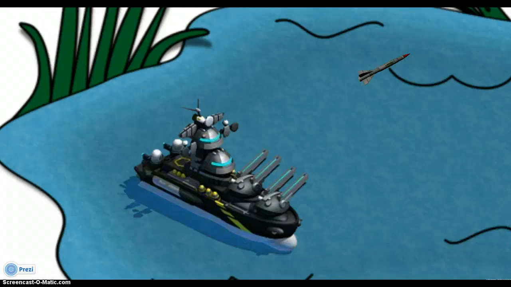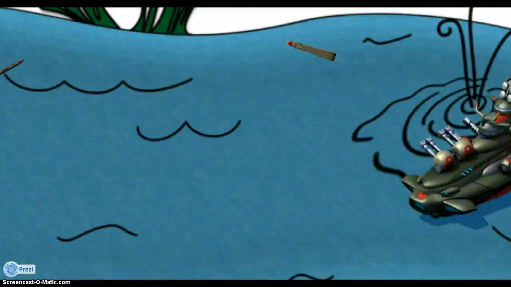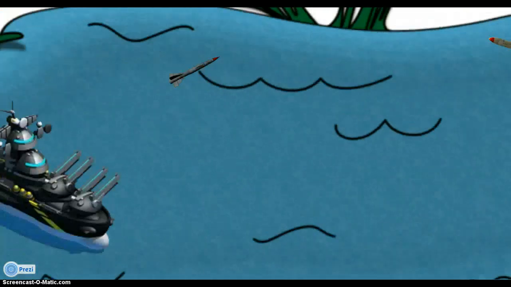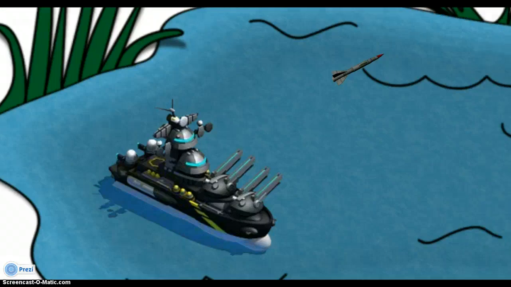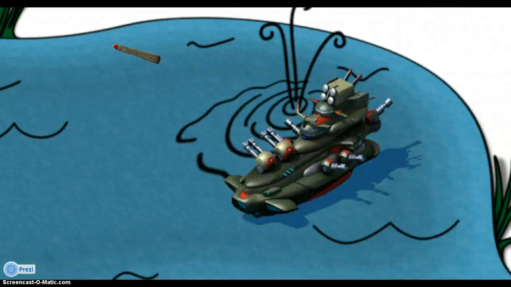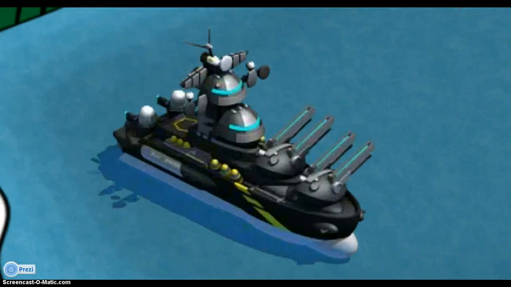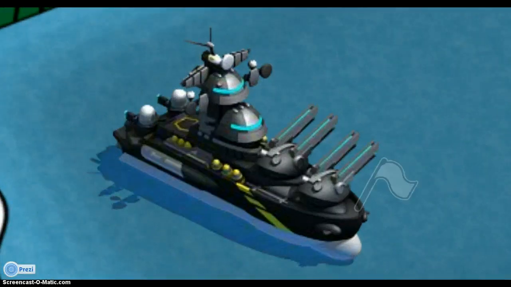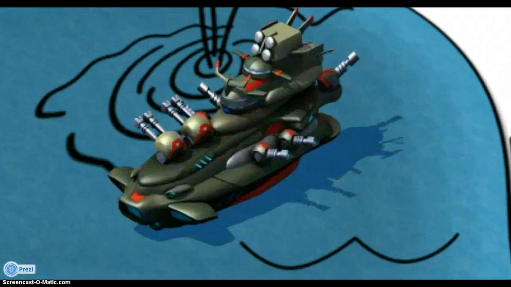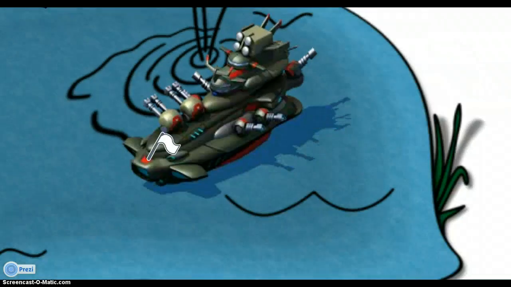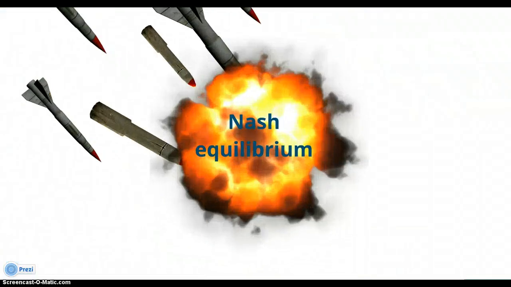The first ship does the same thing, shoots another rocket. The second ship counters. First ship again, and the second ship again. This would go on forever. The two ships understand that this is the case, so they both surrender. This is an example of what we call Nash equilibrium.